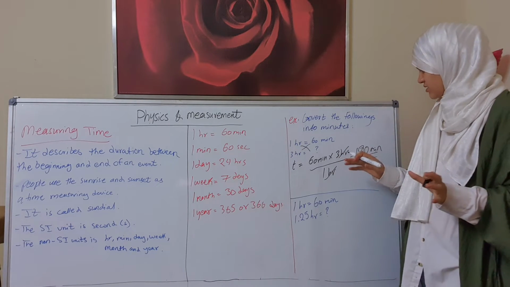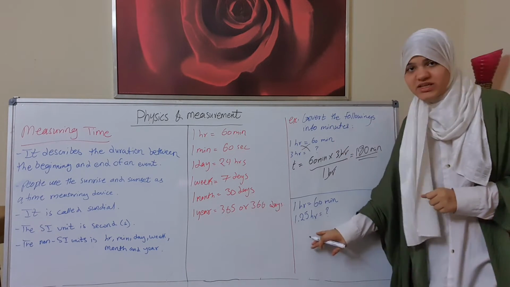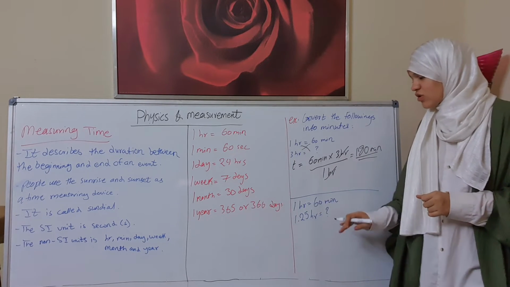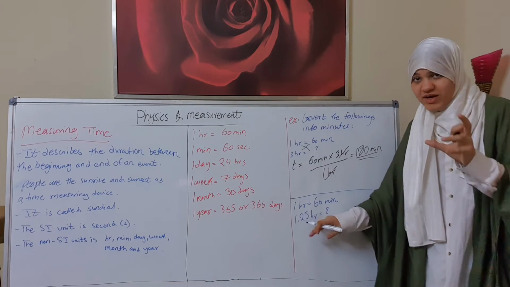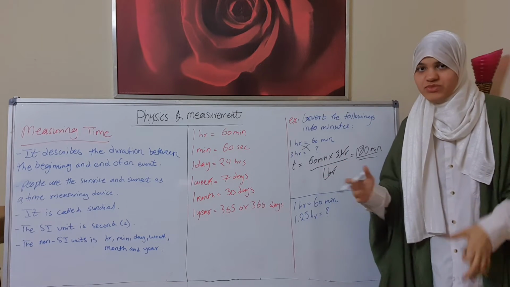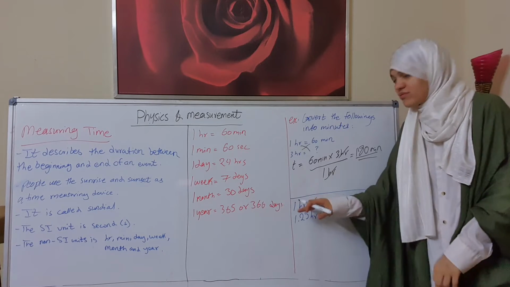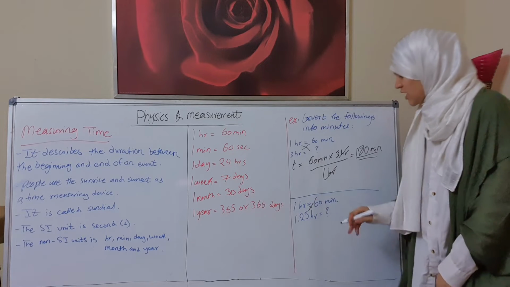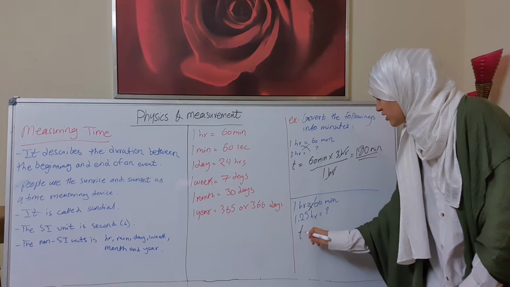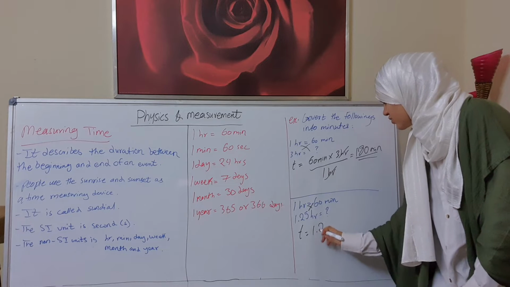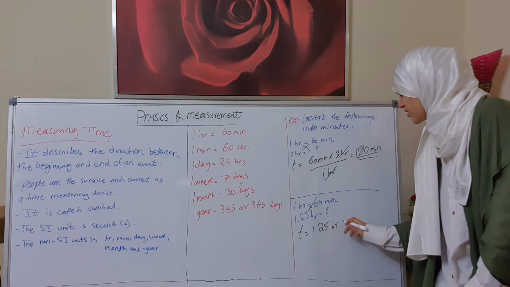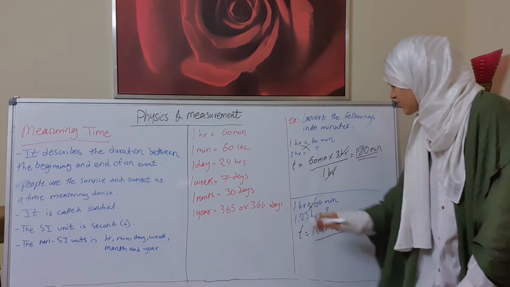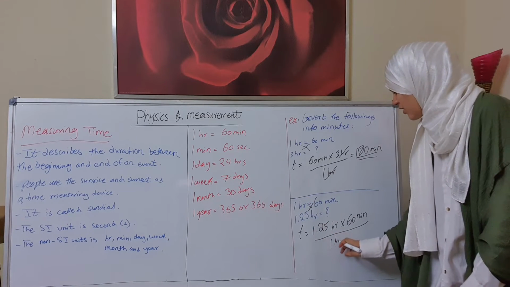Now the second example. 1 hour is equal to 60 minutes, but we don't know how many minutes 1.25 hours is. So we'll make the crisscross again. When you make a crisscross, t is equal to 1.25 hours times 60 minutes over 1 hour.